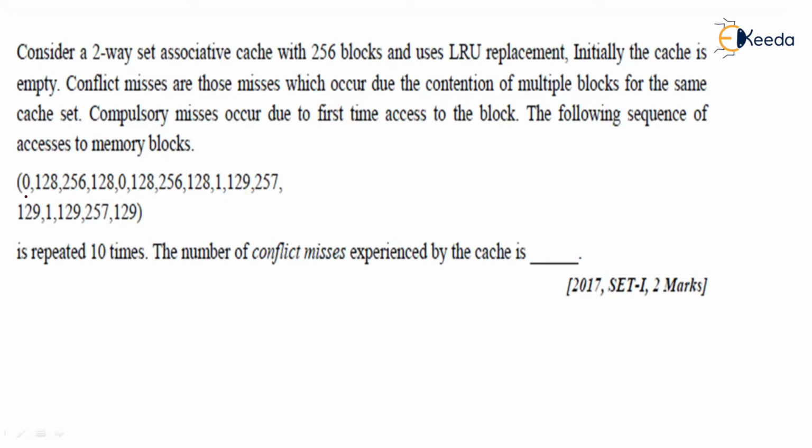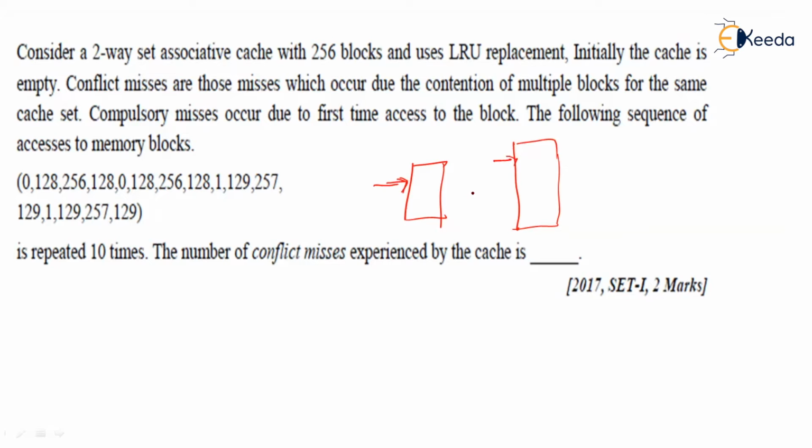Every time when you access a block, first of all, you're going to search the cache to see if the block is available here. Otherwise, then you go to the main memory to access the block, right? Every time when a block reference is sent, first of all, we are going to search the cache memory to see if the block is already available. Otherwise, then only we'll go to the main memory, right?